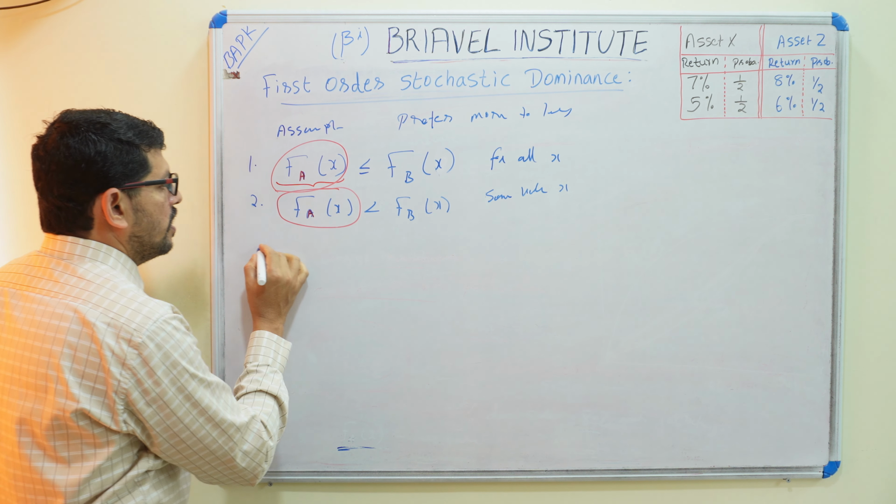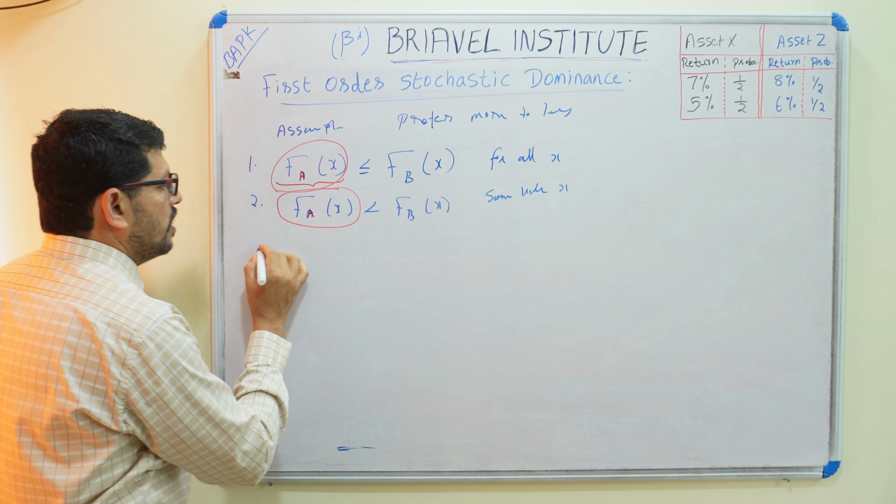Now in first order dominance, which one is the dominant, asset X or asset Z? You see, asset X or asset Z: here this value is higher, here it is lesser. This value being equal is also no issue.